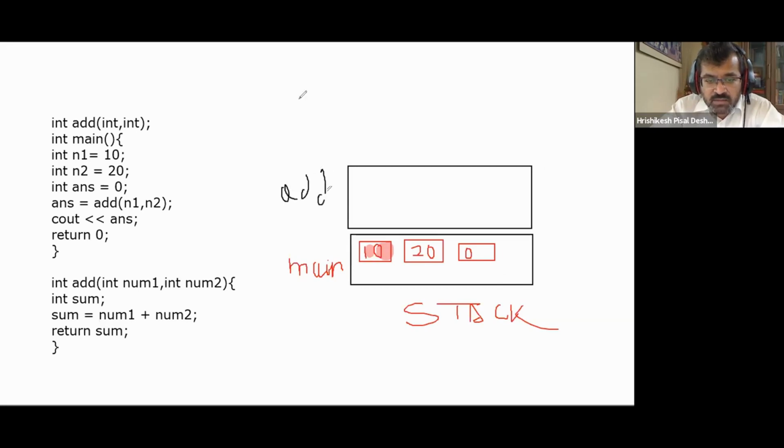And inside this frame, you again have variables. What are the variables that we have? Some variables that we can see and some variables which we cannot see are also stored inside it. So right now we have variables num1, num2 and sum that we get to see.